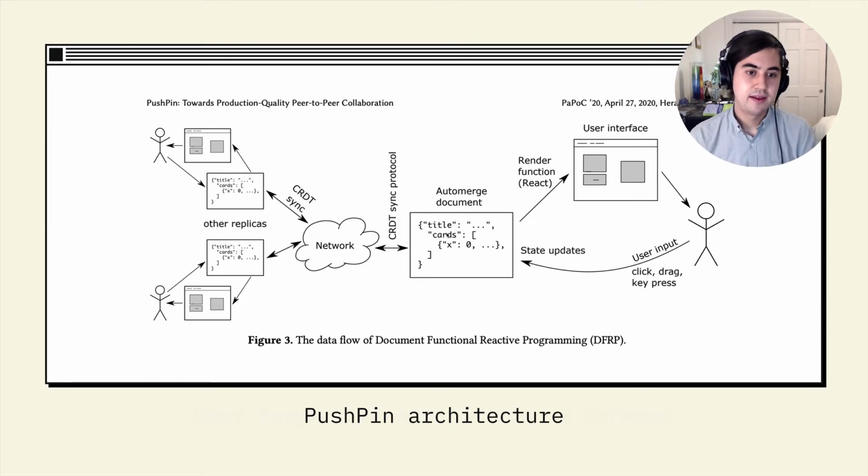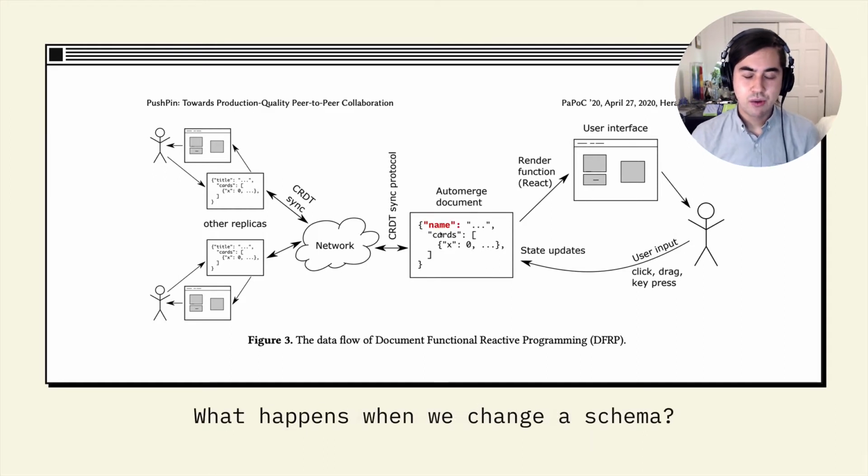There's a lot of nice things about this programming model, but there is a tricky challenge that emerges pretty frequently in practice, which is what do we do when we want to change the shape of this JSON document? So for example, what if we want to rename this field called title to be called name? Now, we don't have a centralized system, so we can't necessarily force all of these users to simultaneously upgrade their software to accommodate this new schema. At the same time, we would like to maintain the ability for them to collaborate. So ideally, they can keep collaborating even as they're using these different versions of the software.